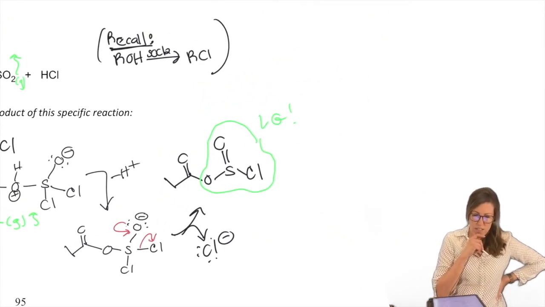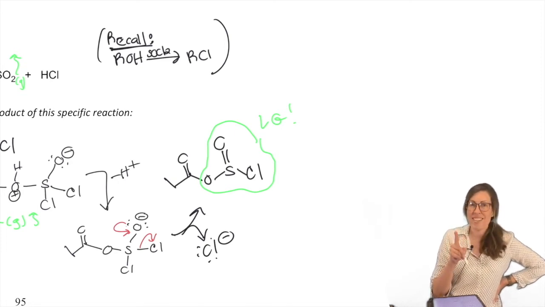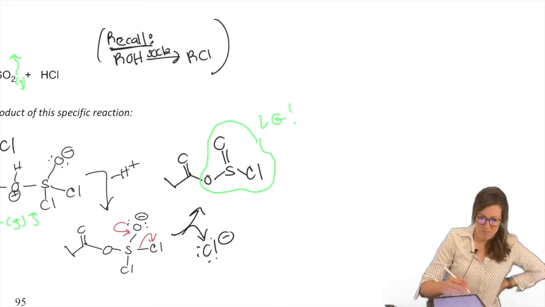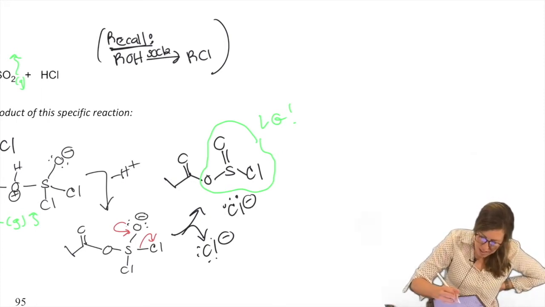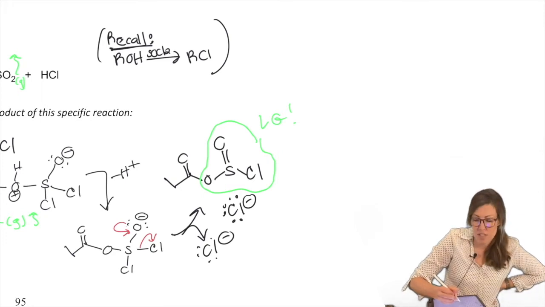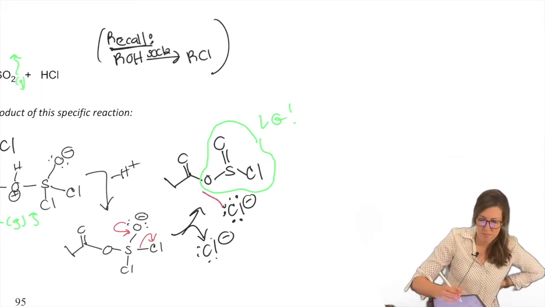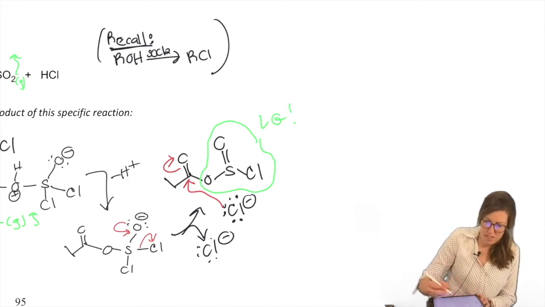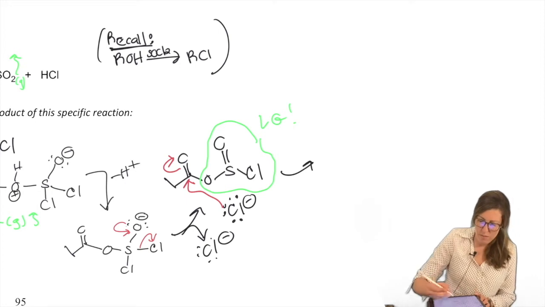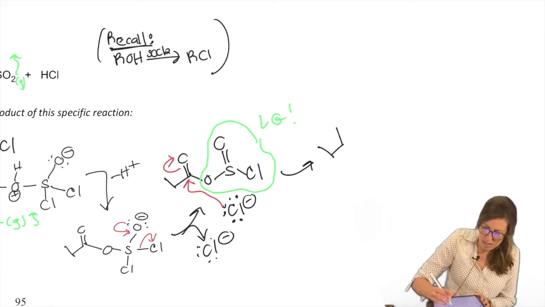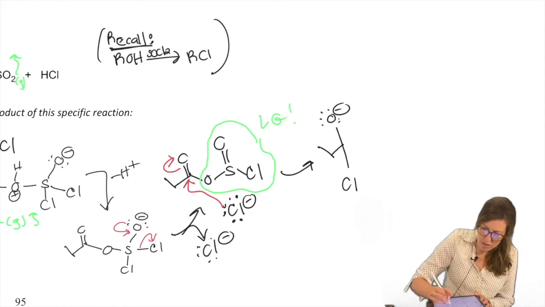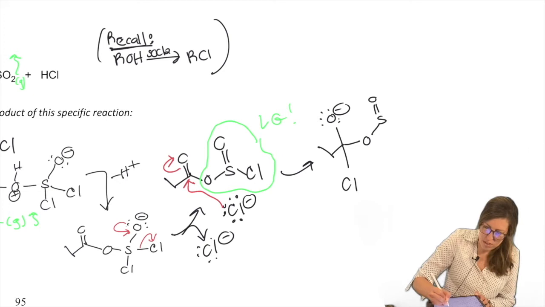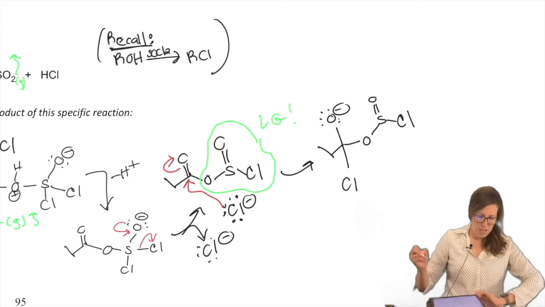So let's focus on this now. How are we going to get that to go? Well, guess what? Chloride just left. I'm going to use it again. I need chloride, this time to not attack that sulfur, but attack the carbonyl. Attack, open. Sorry if you're running out of space. I think I should have made a little more space for this mechanism. Attack, open. Chlorine's there. Oxygen, sulfur. There we go. Attack, open.